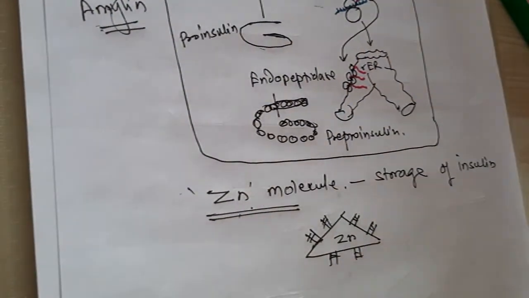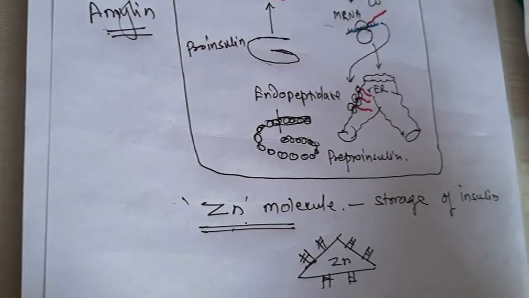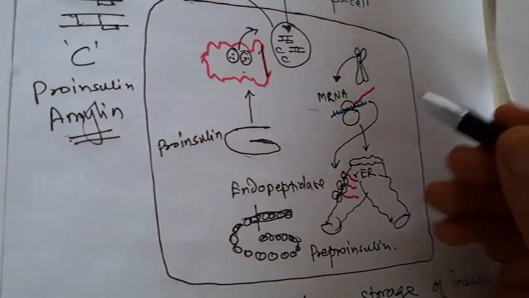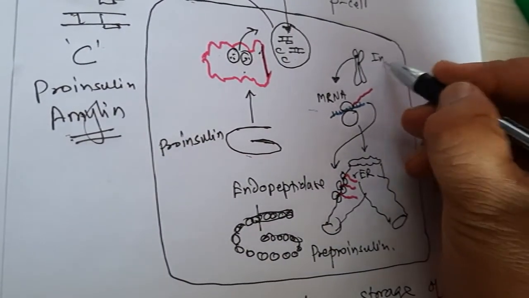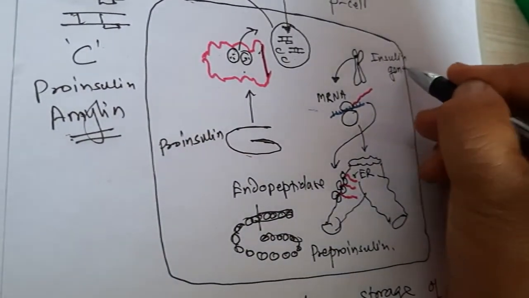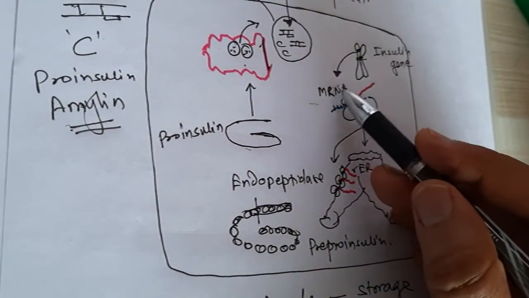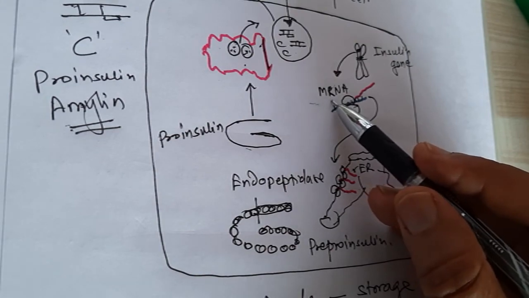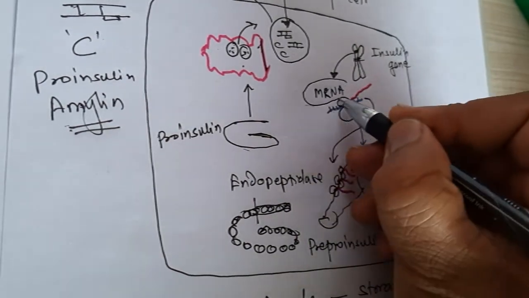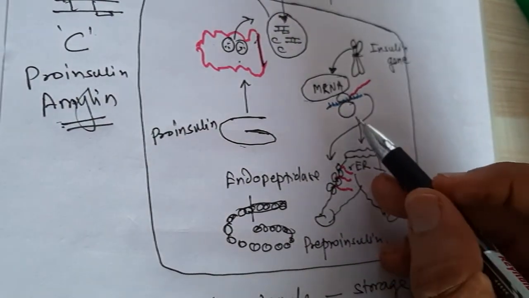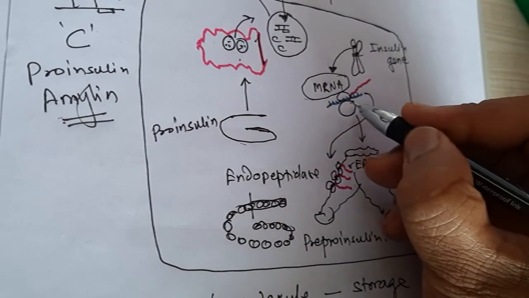Then how is insulin synthesized? For the synthesis of a protein hormone, as we said, there is a gene for the particular hormone, that is insulin. Suppose this is the insulin gene, located on the short arm of chromosome number 11. It is transcribed, DNA to mRNA, so mRNA is formed. Now this mRNA comes to the cytoplasm, and the subunits of the